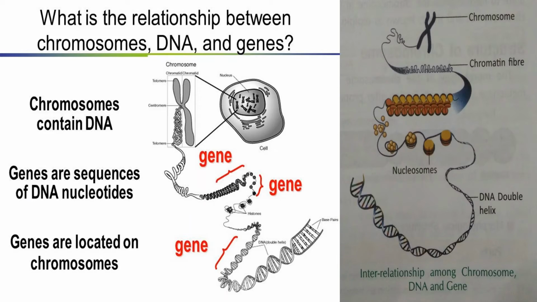Okay, so the gene is actually responsible for any type of characteristics. The phenotypic expressions which we can see with our eyes are actually determined by the sequence of genes in our chromosomes.